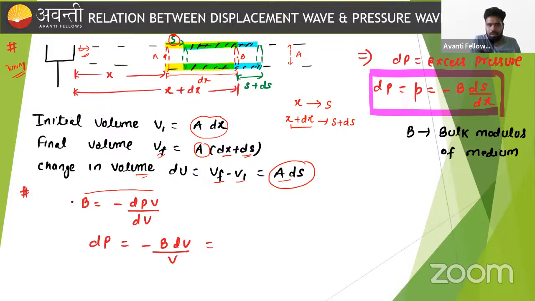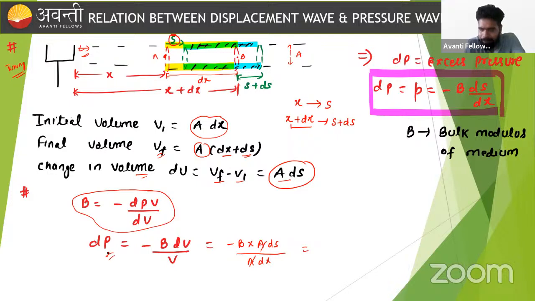Here, if we apply the formula of bulk modulus, that is excess pressure divided by volumetric strain, how can we write beta? The change in pressure over dV upon V. The value of dV is A ds, and the original volume is A dx. A and A will cancel out.